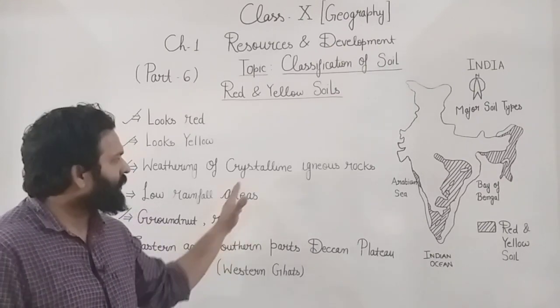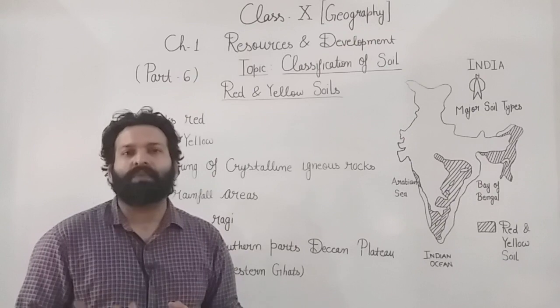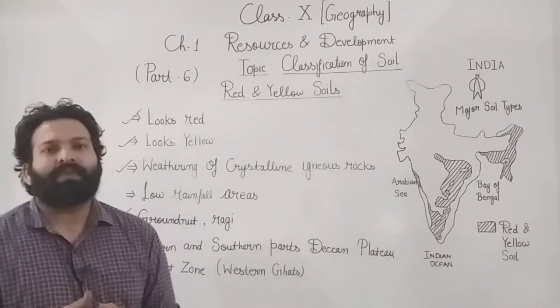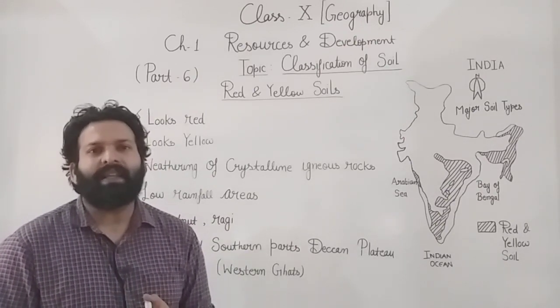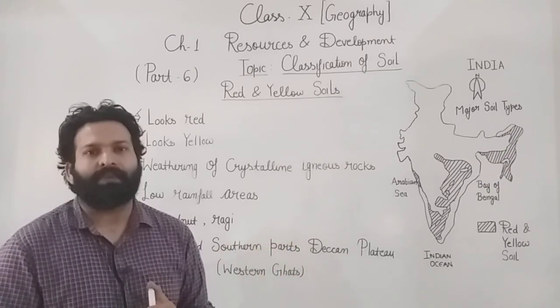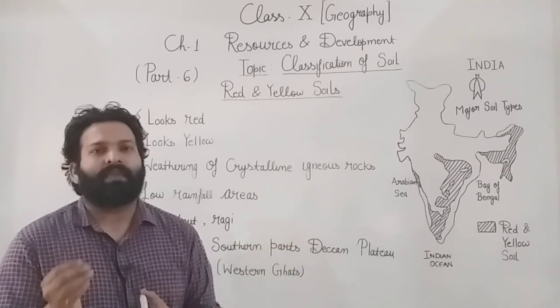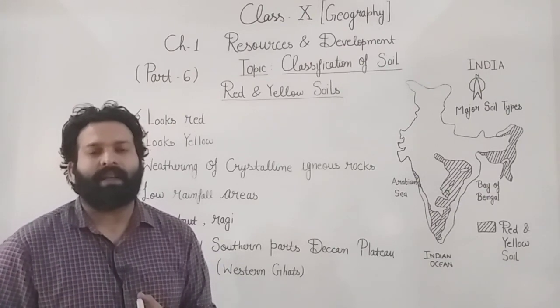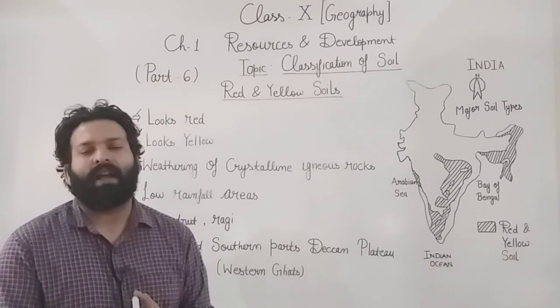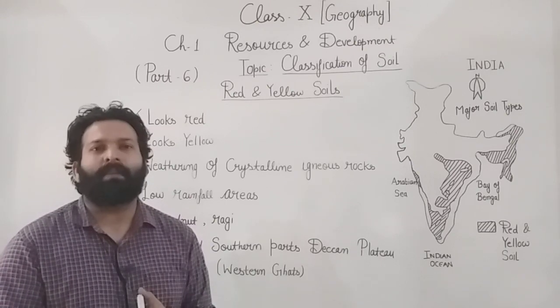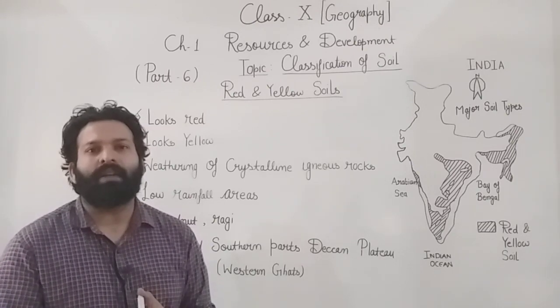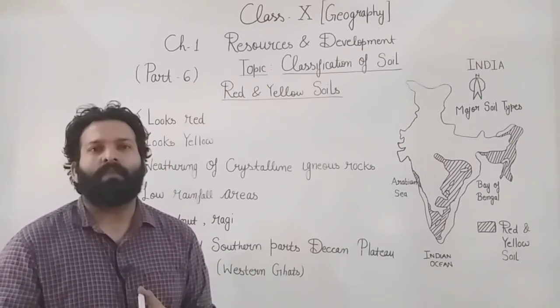And weathering of crystalline means intrusive. The extrusive one is known as glassy, and the crystalline one is intrusive igneous rock. We all know that rocks are of 3 types: igneous, sedimentary, metamorphic. Igneous rocks are the rocks developed from molten rock.